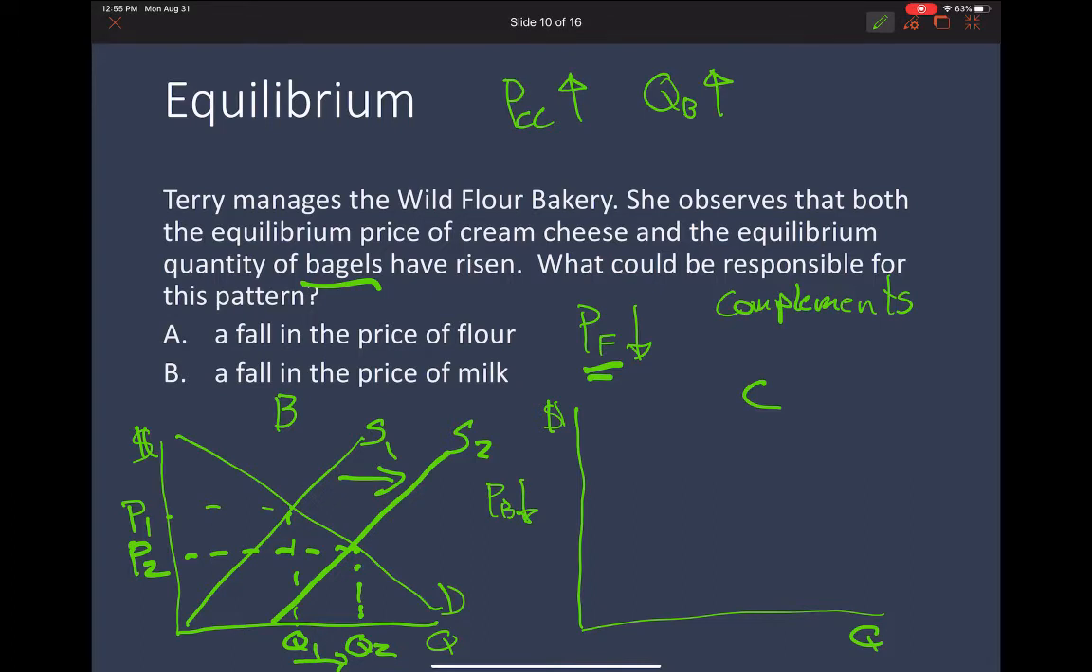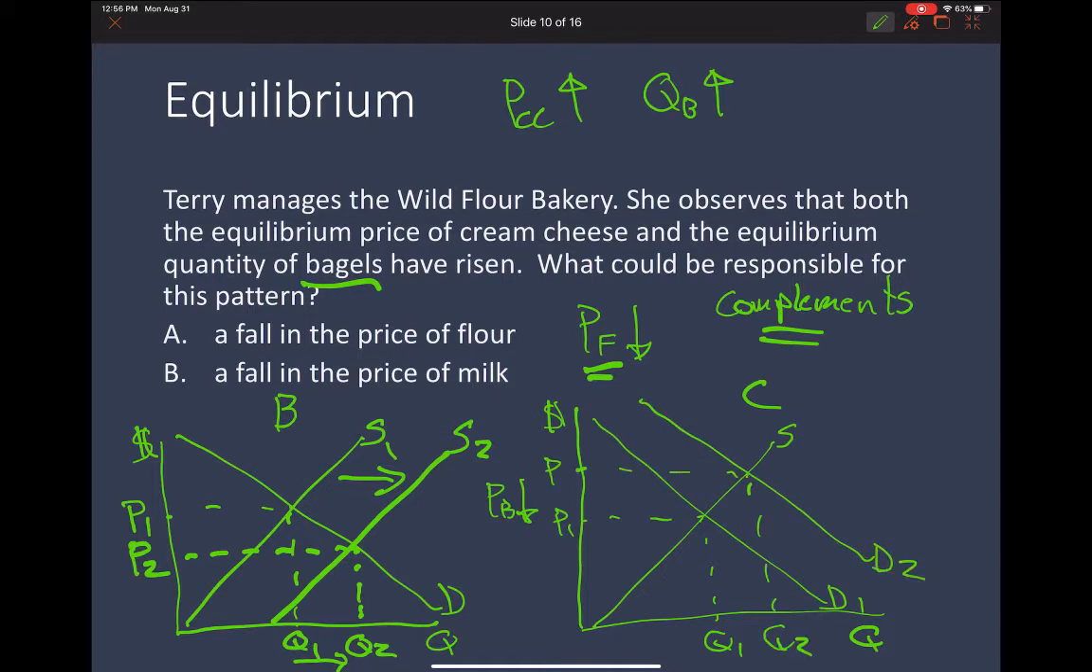And so when the price of bagels goes down, that's going to impact the consumer's willingness to buy those bagels. So the price of bagels dropping, since they are complements, that's a determinant of demand. Lower price for bagels, that's going to mean an increase in the demand for cream cheese. So you see that the price of cream cheese went up. So the price of cream cheese went up and the quantity of bagels went up when there was a fall in the price of flour. So A satisfies this.